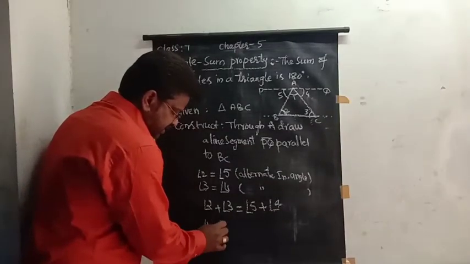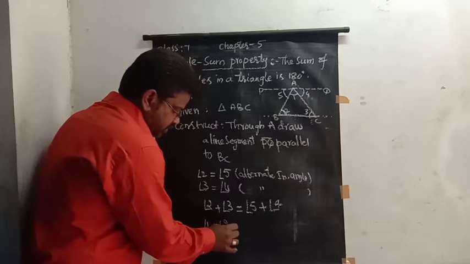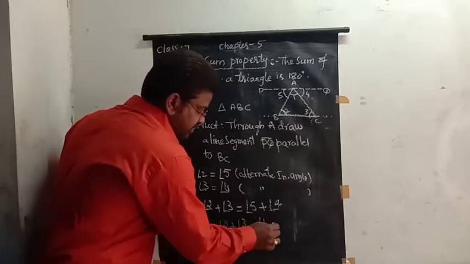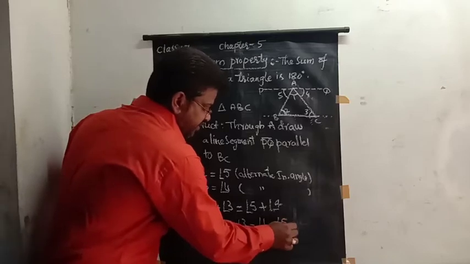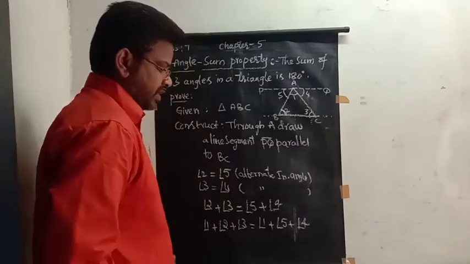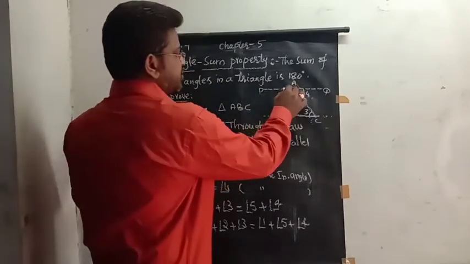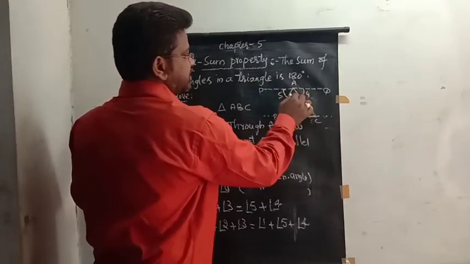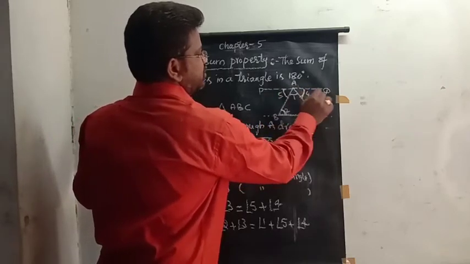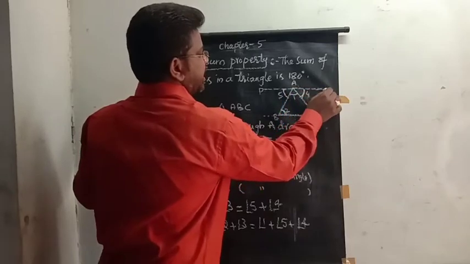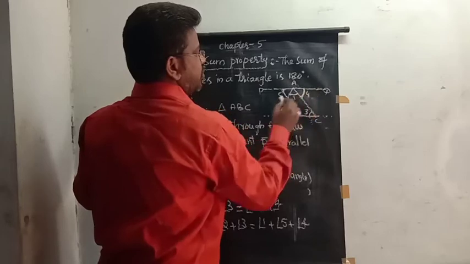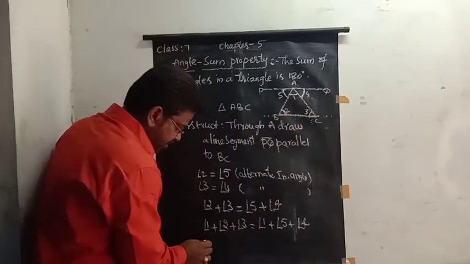Angle 1 plus angle 2 plus angle 3 is equal to angle 1 plus angle 5 plus angle 4. But if we look here, along PQ you can understand that angle 5, angle 1 and angle 4 make a straight angle.